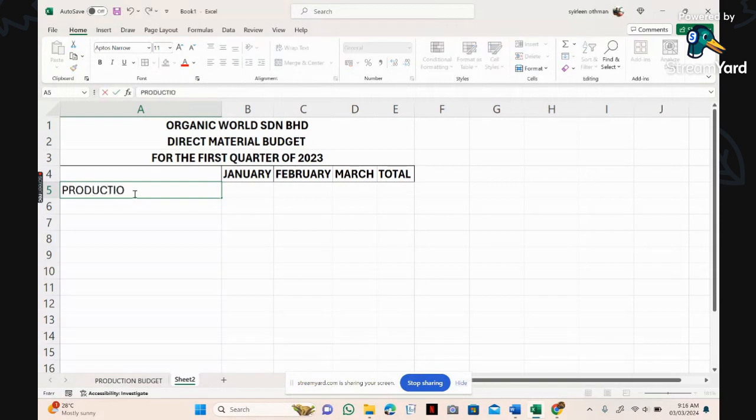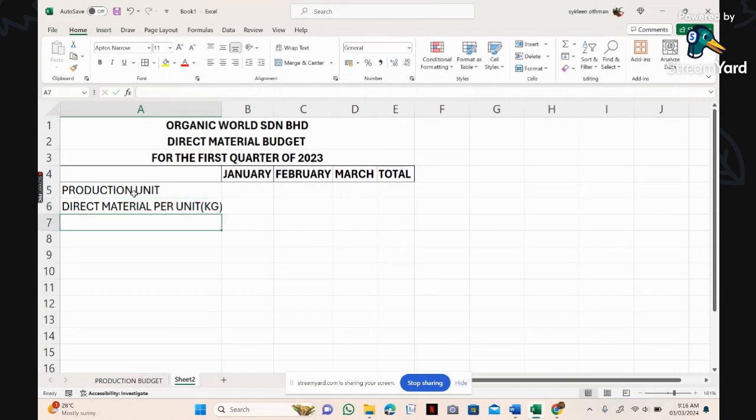So kita ada production unit, okay, and then direct material per unit, sorry, per unit. So your unit is in kg, alright, and then kita ada total direct material needed, okay. So needed ni, this is actually your production requirement, okay.